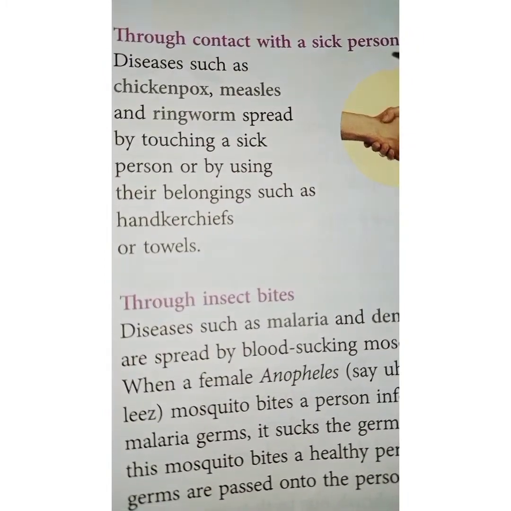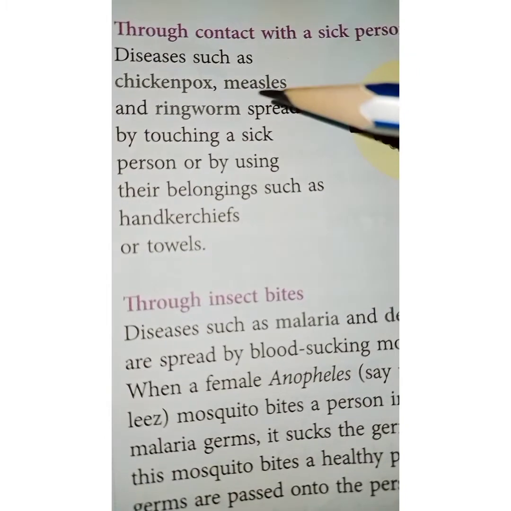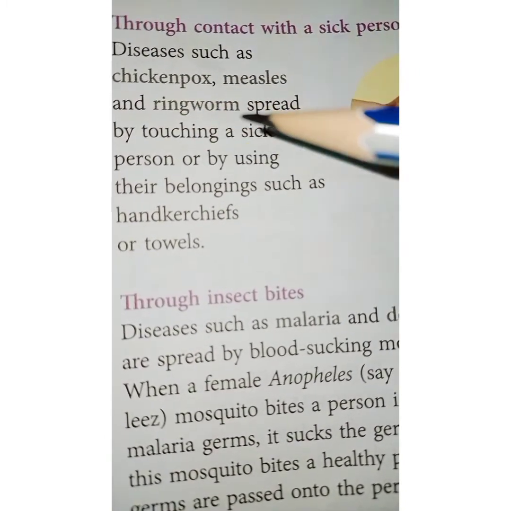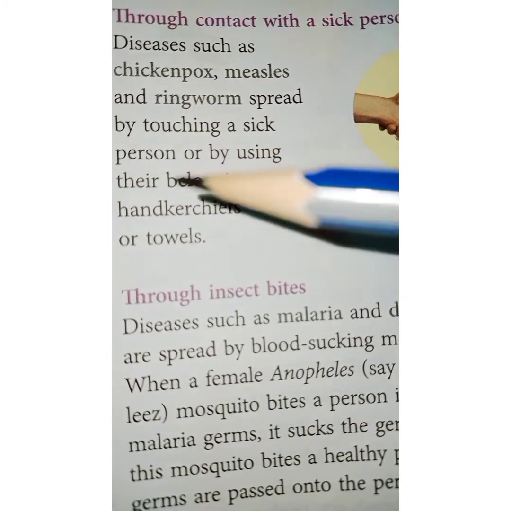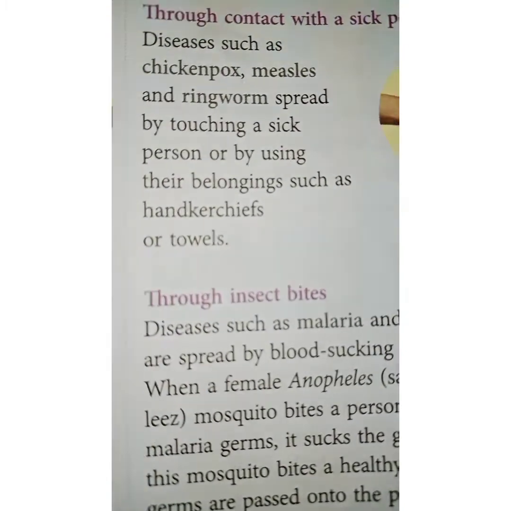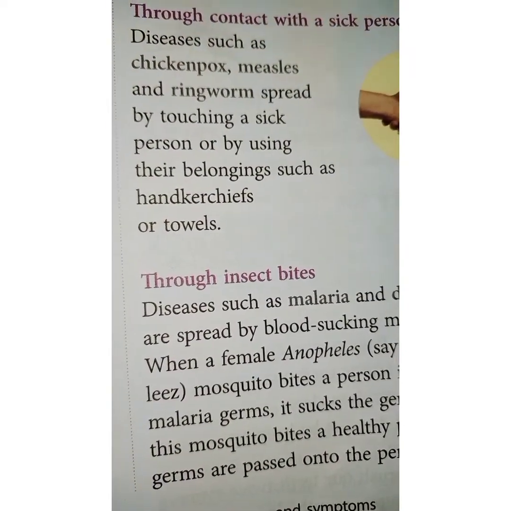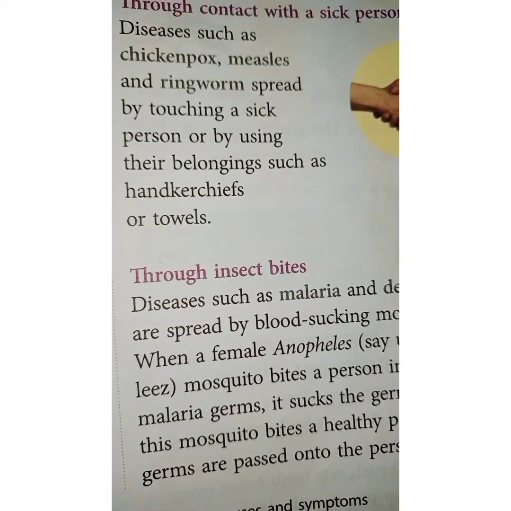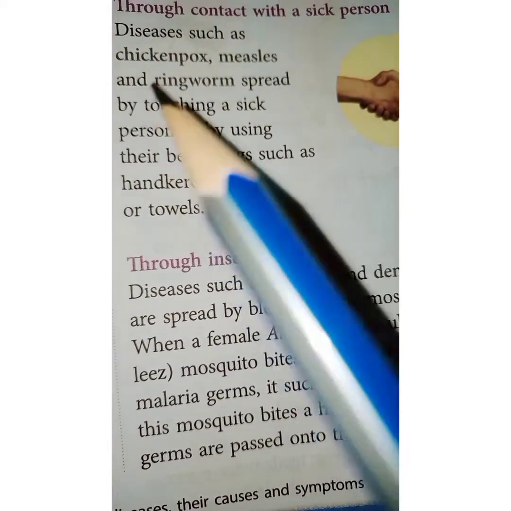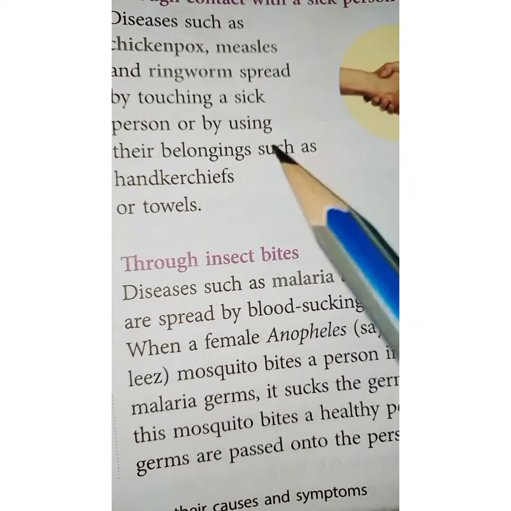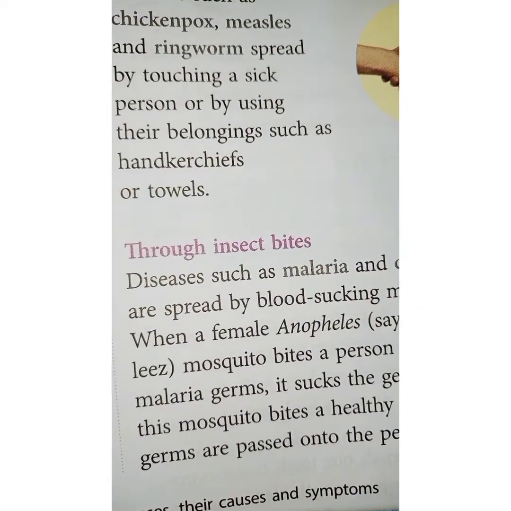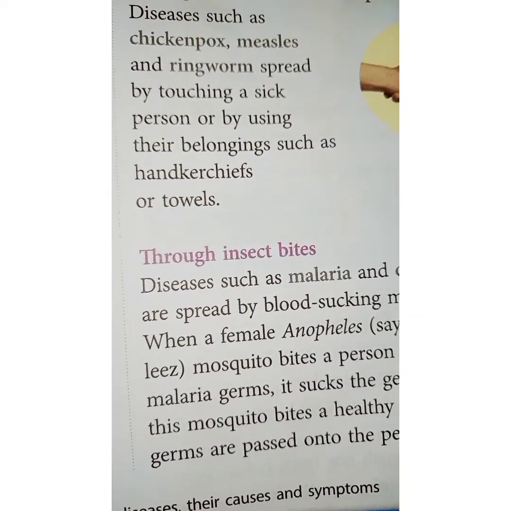Contact with a sick person is also one of the causes. Diseases such as chickenpox, measles, and ringworm spread by touching a sick person or by using their belongings such as handkerchiefs or towels. If you touch a person suffering from these diseases, or use their towels or handkerchiefs, you are sure to get affected.